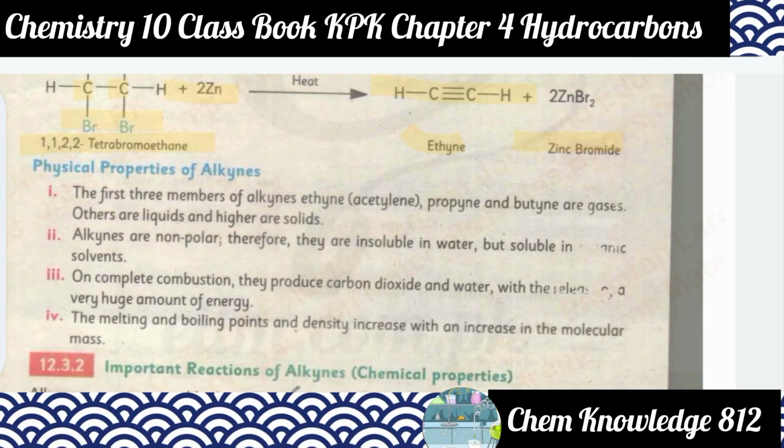Now physical properties of alkynes. The first 3 members of alkynes, ethyne, you can say acetylene, propyne and butyne, are gases, others are liquids and the higher ones are solids.